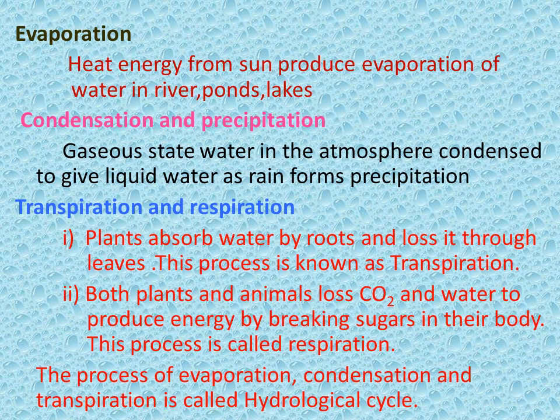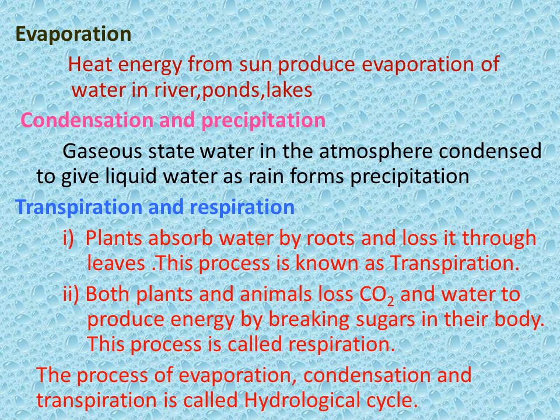Evaporation. The heat energy from the sun produces evaporation of water from rivers, ponds, lakes, seas, oceans, all the water bodies. Condensation and precipitation. Gaseous state water in the atmosphere condenses to give liquid water, which falls as rain, forming precipitation.